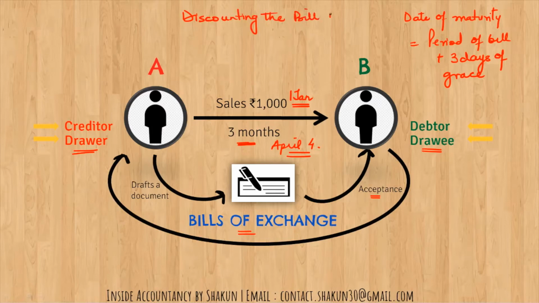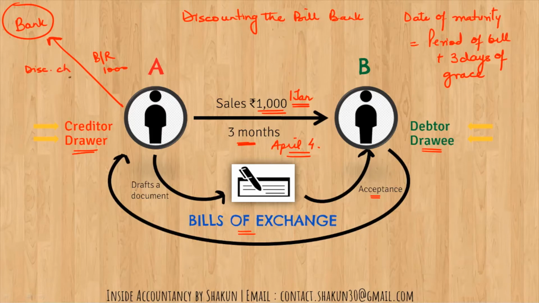How can he do that? What A will do is give the bills receivable to the bank. To whichever bank A has, he will give the bills receivable and discount it, in the sense that if the bill was for 1000, A has sent the bills receivable for 1000, the bank charges some discounting charges, let's say rupees 100, and the bank gives 900 rupees to A. So if A was in need of funds, he actually got the money, although there have been some discounting charges by the bank, obviously, but A was in need of funds and he got 900. This process is known as discounting the bill with the bank.